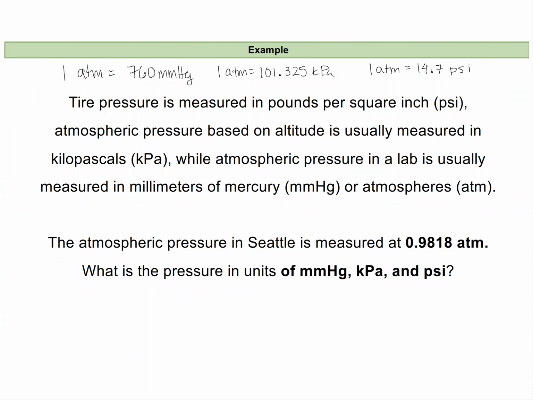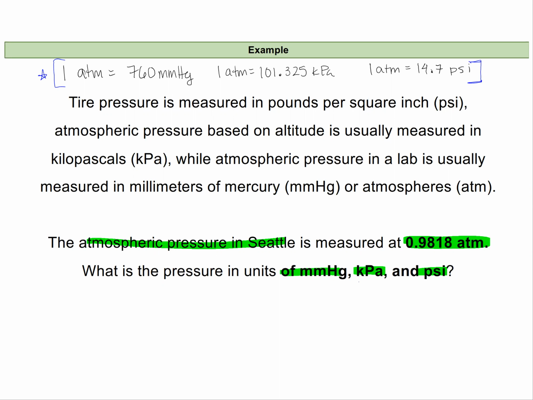Hopefully you've had an opportunity to attempt this problem on your own. What we're looking at is converting the atmospheric pressure in Seattle, which was measured at 0.9818 atmospheres, into units of millimeters of mercury, kilopascals, and psi. So these will be one-step conversions in each case. And I've already copied over our conversion factors from the previous lecture.